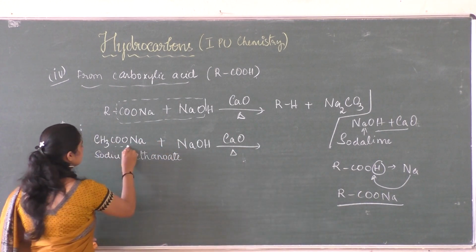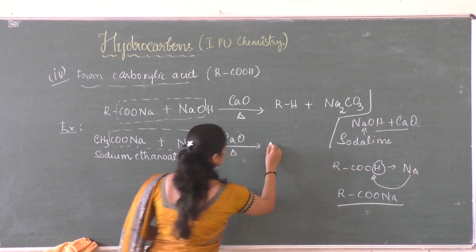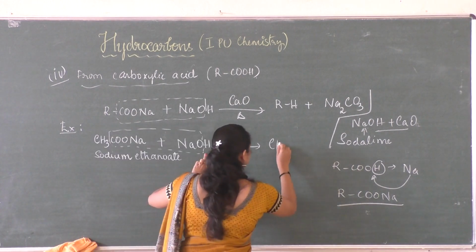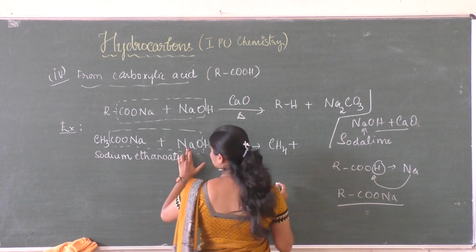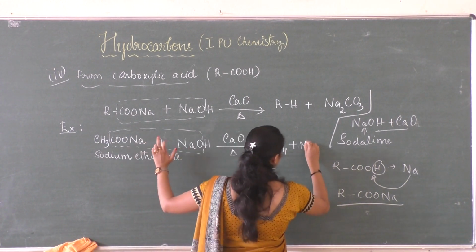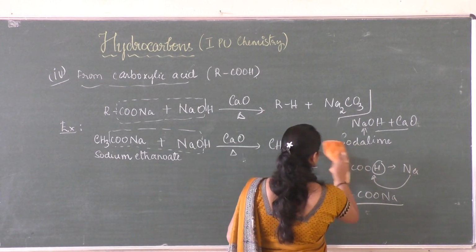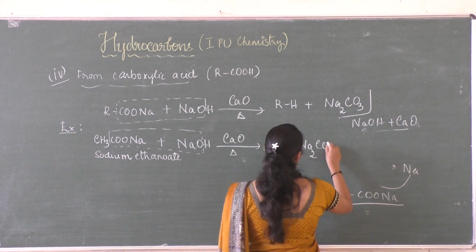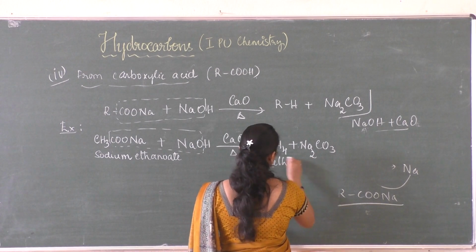So this is removed, so it forms CH3 and 1 hydrogen here, so it forms CH4 plus Na2CO3, and methane is formed.